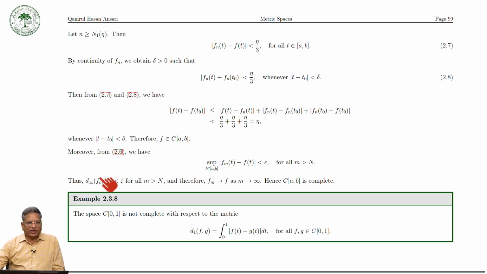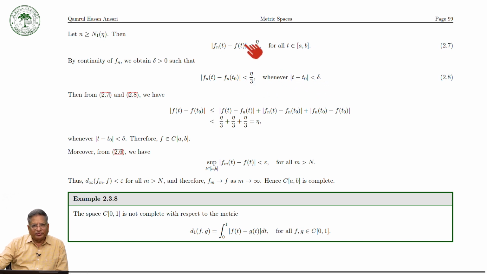And now we take n greater than or equal to n1(eta). Then we see that mod of f_n(t) minus f(t) is less than eta by 3 for all t in the closed interval. By continuity of f_n, we obtain a delta positive such that mod of f_n(t) minus f_n(t naught) is less than eta by 3 whenever mod of t minus t naught is less than delta.